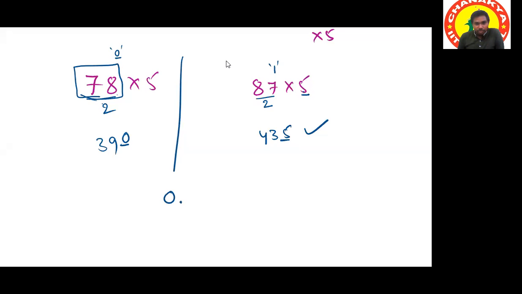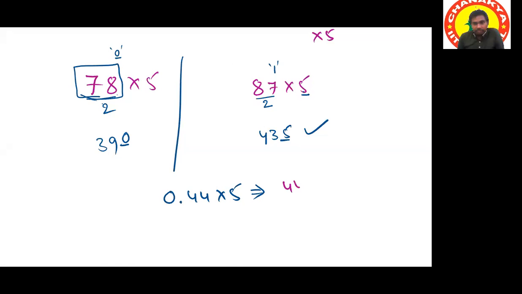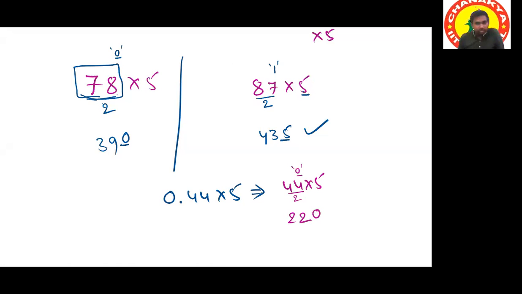Okay, see, 0.44 into 5. If it is your question, consider this question like 44 into 5. So instead of multiplying by 5, we can divide it by 2. So if you divide it by 2, 22. What is the remainder here after getting 22? 0. If 0 is the remainder, simply put the last digit as 0.